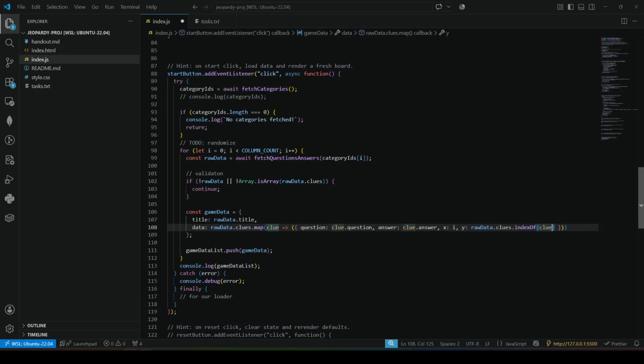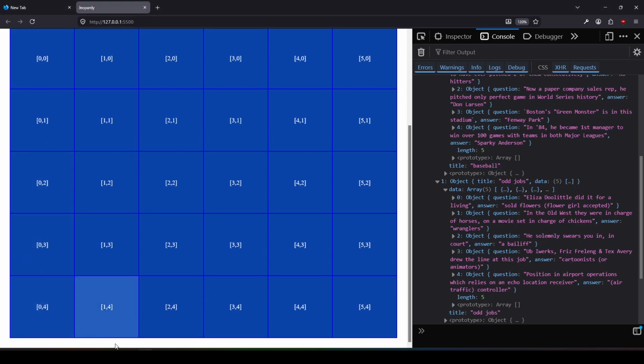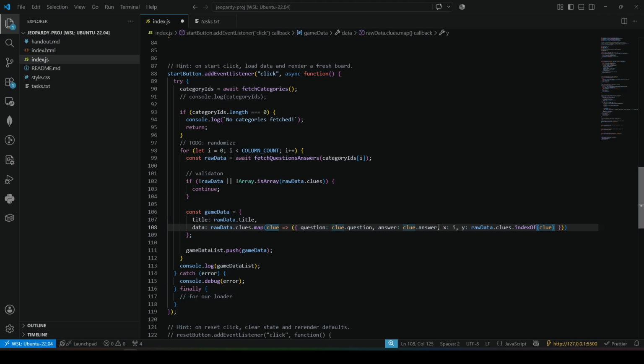If there is not a clue at 4, then there will not be a Y coordinate for that, because then we're just going to get back an undefined clue. It's a little bit over the top. I can just increment Y with each one, so I can just set a Y variable and increment it each time. But this is technically a little bit safer. So think about that. I'm saying go into raw data, go into clues, and make sure there's a clue there. And if there's a clue there, that's going to be that Y coordinate.